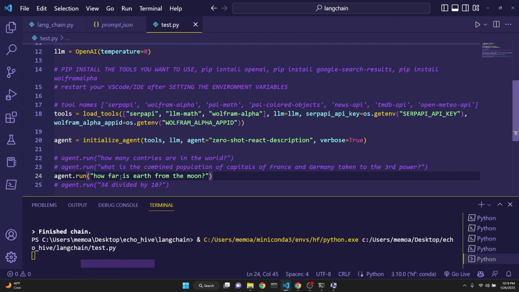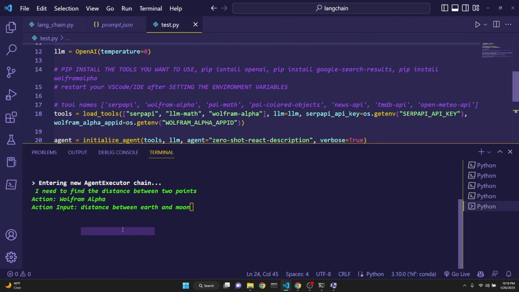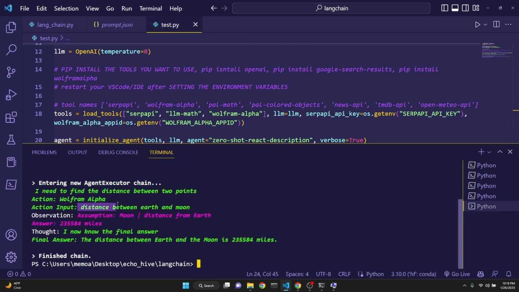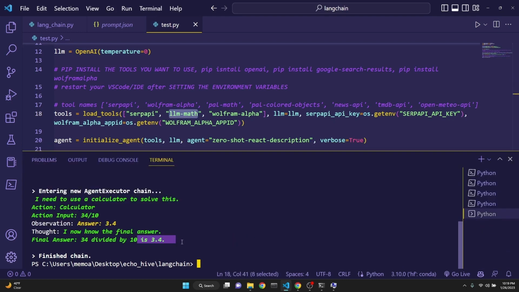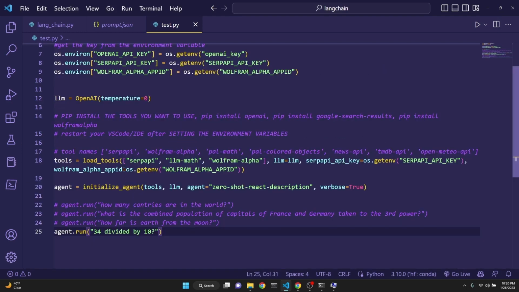This time the question is, how far is Earth from the moon? This time LangChain decides that it's going to ask Wolfram Alpha and creates the input to Wolfram Alpha: distance between Earth and the moon. Observations are made, assumption moon, distance from Earth in notation, and it gets the answer from Wolfram Alpha, and then displays the result. Being able to work with GPT-3 alongside a search engine, a calculator, and a universal knowledge generator such as Wolfram Alpha is really powerful.